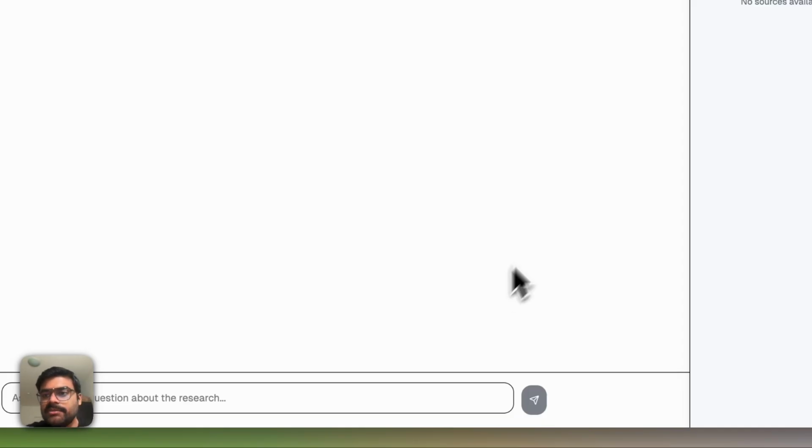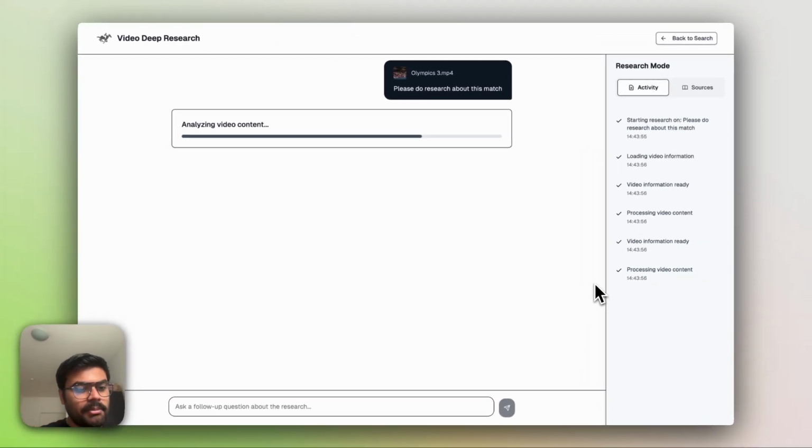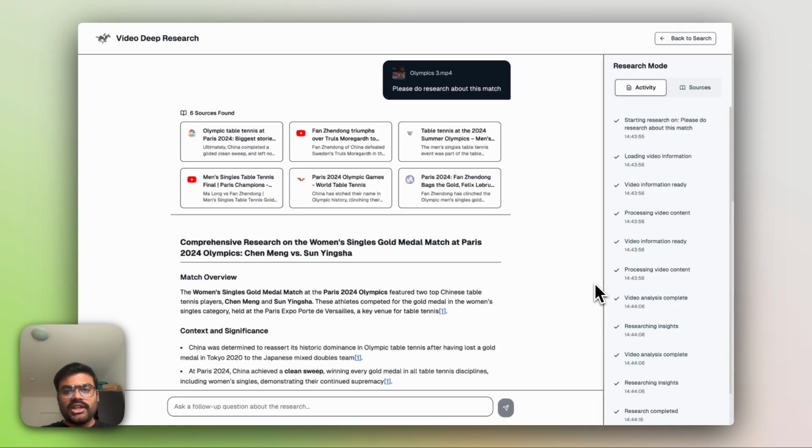Here the same steps happen again. In the activity you can see the processing of the video content is happening at this moment, and you can see how quickly it's working. Now the deep research has started, and we'll discuss the various other models you can use for deep research. You just need to change the model name, and the reasoning effort changes accordingly. You can see the response is already here.